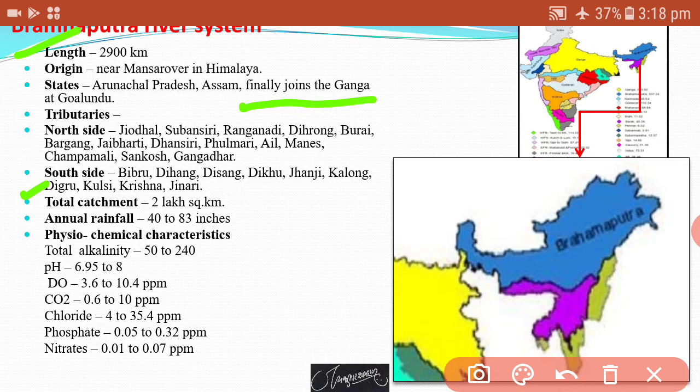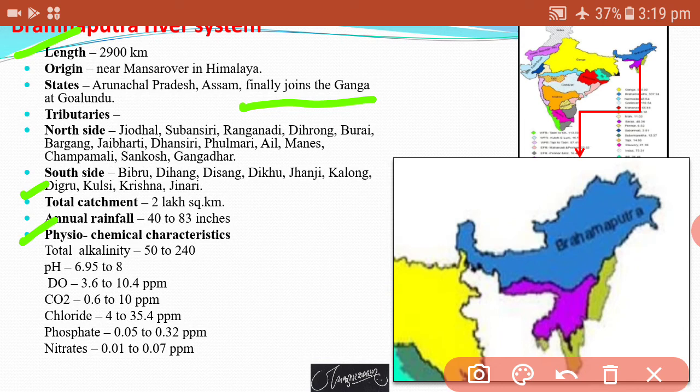Annual rainfall in this area is about 40 to 83 inches. And when we see the physico-chemical parameters, we can find that there is total alkalinity of about 50 to 240. Then pH is in the range of 6.95 to 8. Oxygen is 3.6 to 10.4 ppm.